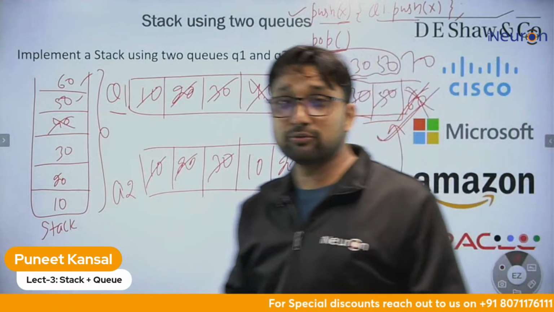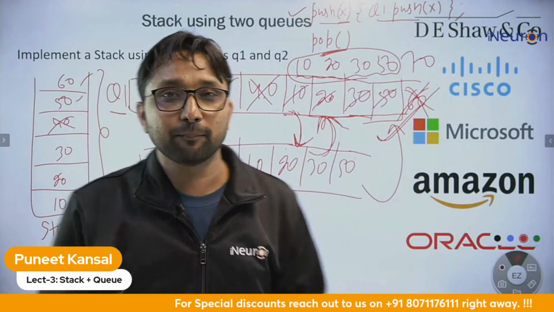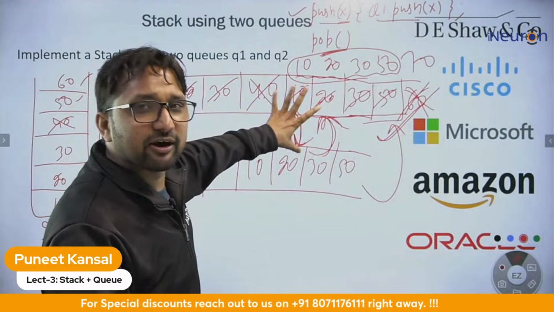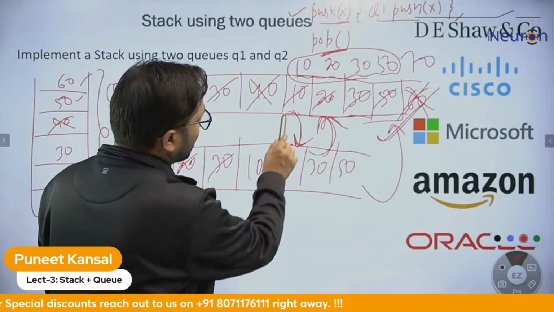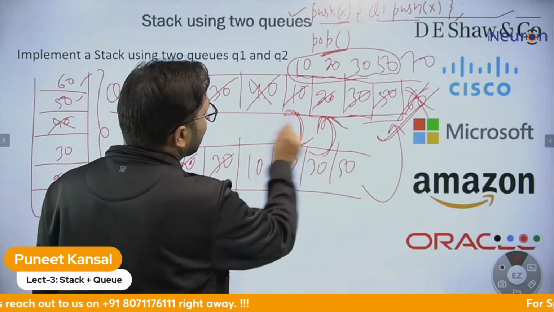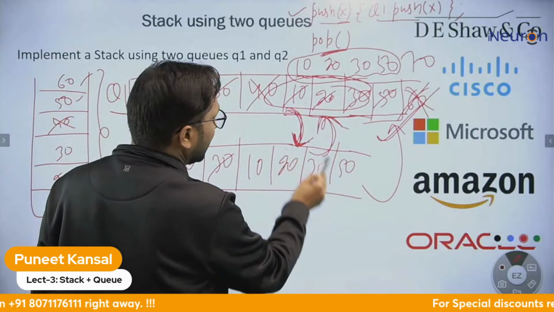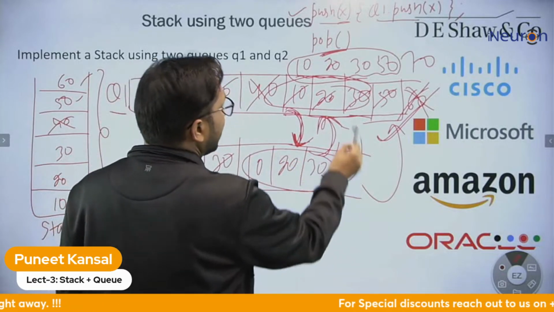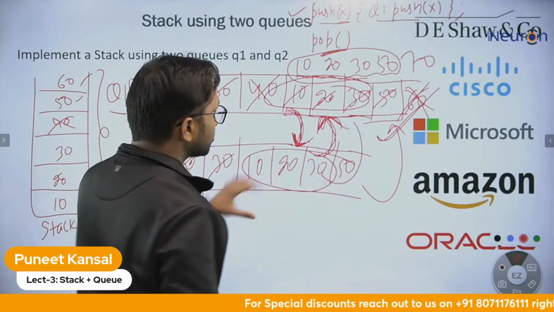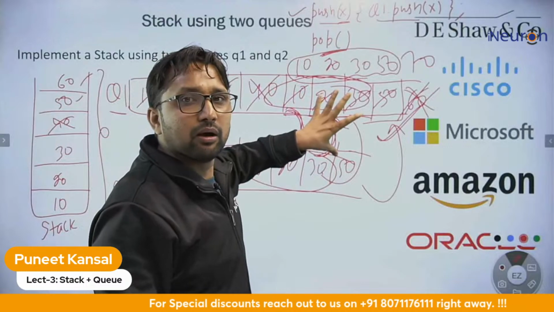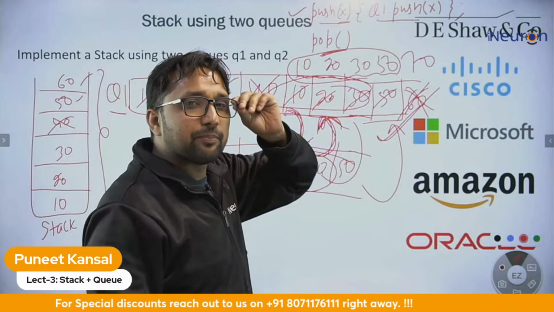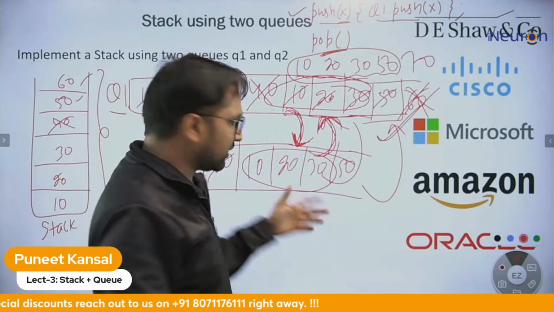Okay, so there can be other methods also, but what I want to say is that they are performing more operations. See, this is shifting n-1 elements from here to here, and again these n-1 elements from here to here. So this is taking more time as compared to our most efficient method.